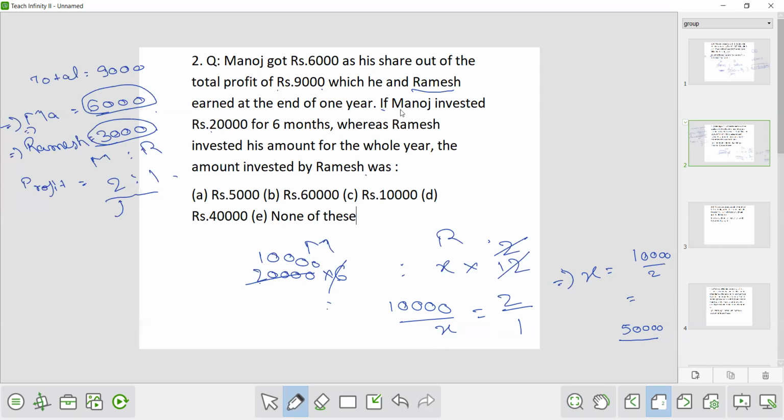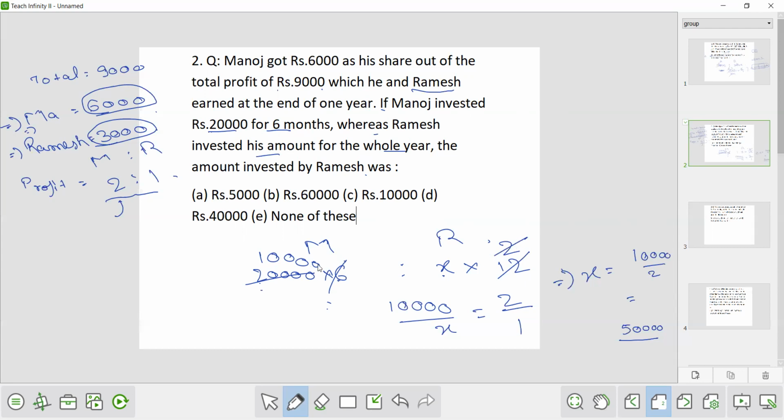But if Manoj invested rupees 20,000 for 6 months, whereas Ramesh invested his amount for the whole year. So here 20,000 for 6 months, so 20,000 into 6. Let's say the amount invested by Ramesh is X, and this amount was there for the entire year, that is for 12 months. So now cancel 6 with 12, two times.